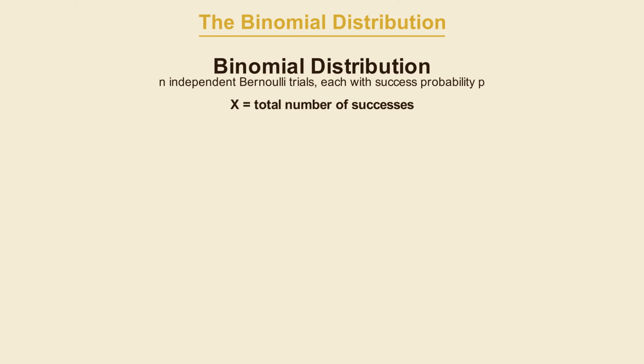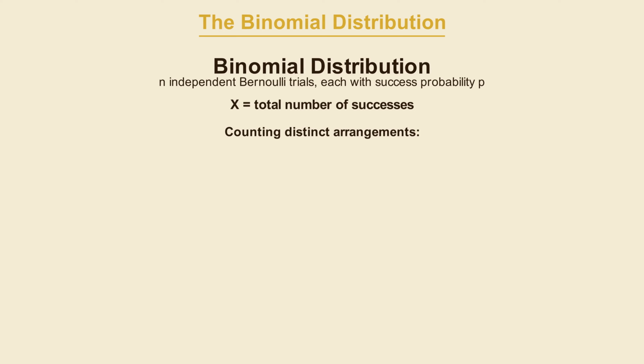Well, before we write out the formula, there is a counting problem that needs solving first. Suppose exactly 2 out of the 10 bonds end up defaulting. Those 2 defaults could fall on bonds 1 and 2, or bonds 1 and 3, or 2 and 7, or any combination of 2 different bonds out of the 10 in the portfolio. So the probability has to account for all of these possibilities.